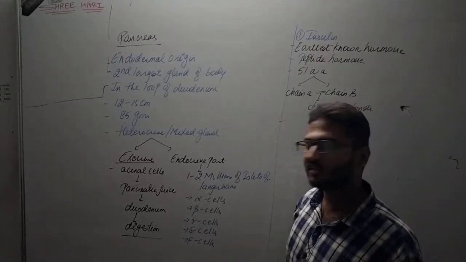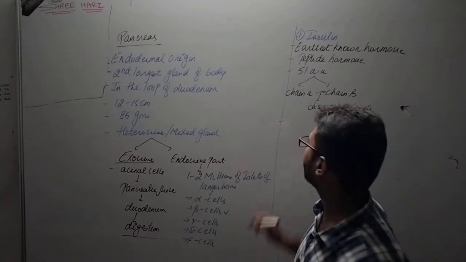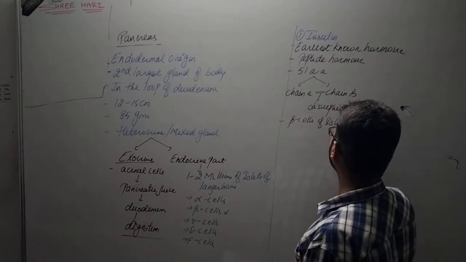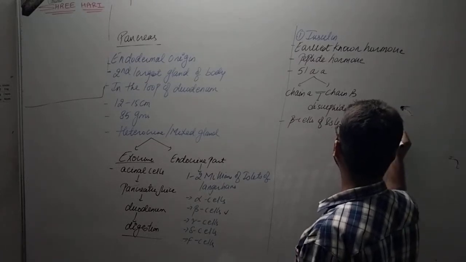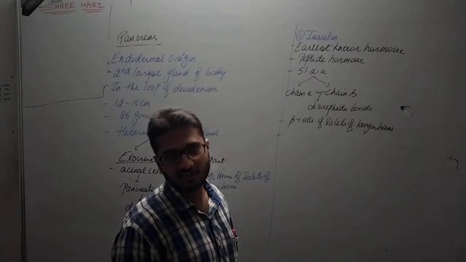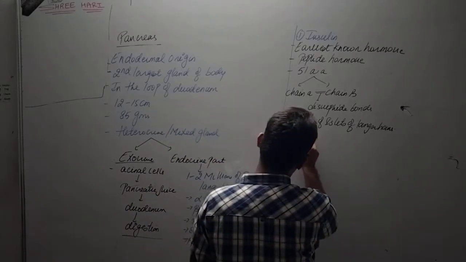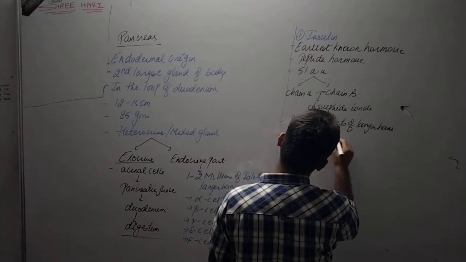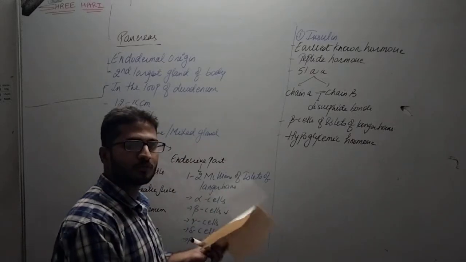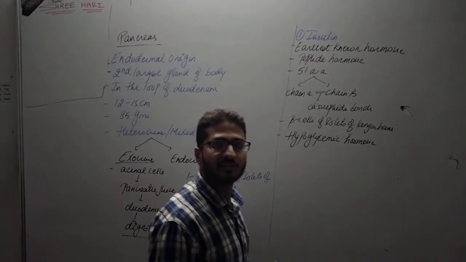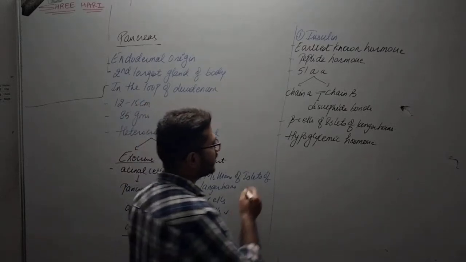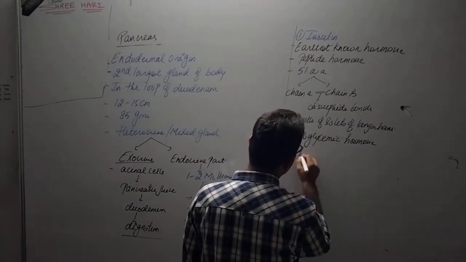Right? Insulin is secreted by beta cells of the islets of Langerhans. Insulin is also known, on the basis of its function, as a hypoglycemic hormone. This is very, very important. Now what is the meaning of the term hypoglycemic hormone? Hypo means less, glycemic is related to glucose. So what is the job of insulin? Mainly its role is to decrease the blood glucose level.